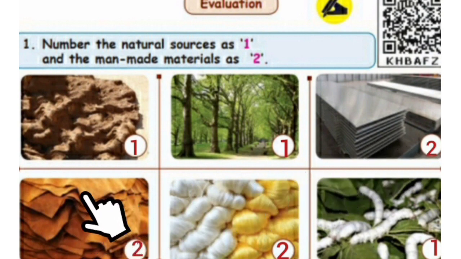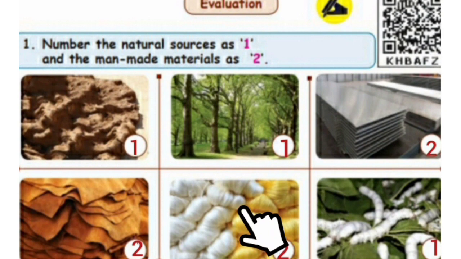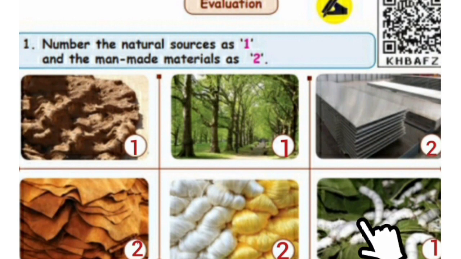See this. This is leather. That is a man-made material. So, we should write 2. See this picture, children. This is a silk. This is a man-made material. So, we should write 2. See this. This is a silkworm. Natural material. Natural source. So, we should write 1. Okay, children. You will do this work in your book, children.